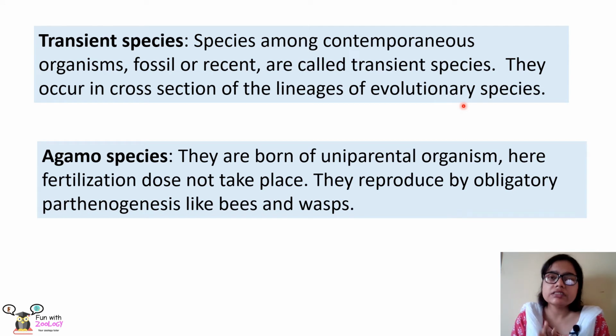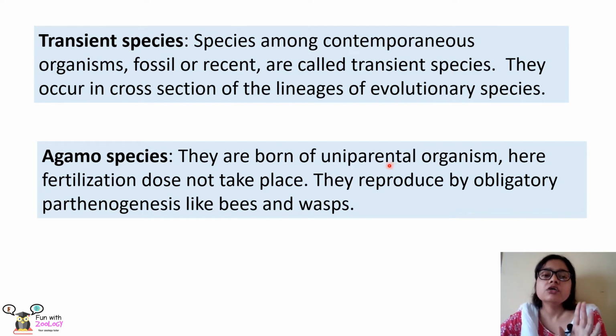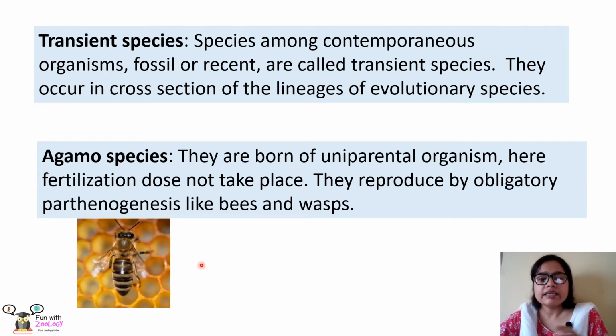Next is agamo species. These agamo species are born of uniparental organisms. That means only one parent is needed to give birth to agamo species. Here, fertilization of the eggs does not take place. They are reproduced by obligatory parthenogenesis, and we find this type of species in bees and wasps. As you know, the worker bees are produced from unfertilized eggs, so this is a good example of agamo species.